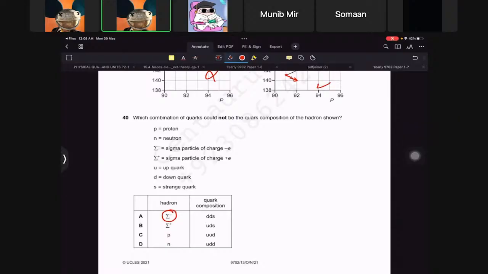So D is minus 1 by 3, minus 1 by 3, minus 1 by 3. So that's minus 1e. Fine. Positive is plus 2 by 3, up, minus 1 by 3, minus 1 by 3. Shouldn't it be 0? Yes, sir. So that has to be the correct answer, right? Because it has to be plus, and it's not correct.